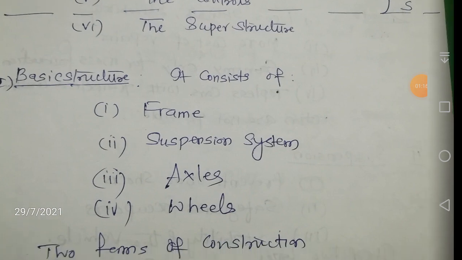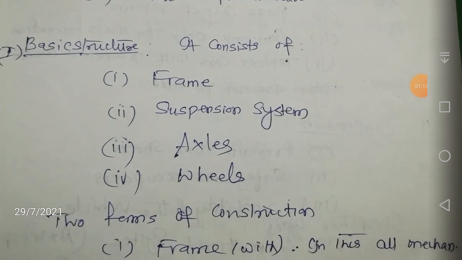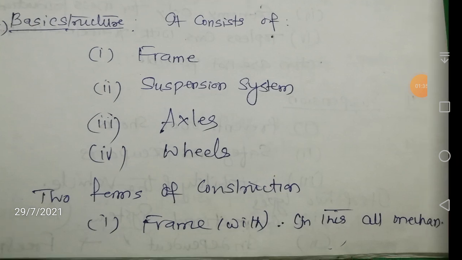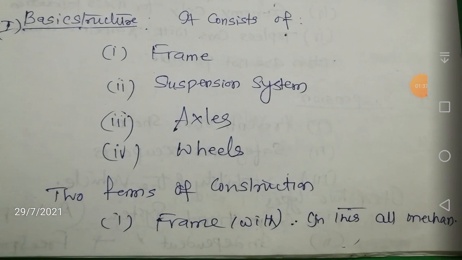Now we will go to the first component of your automobile, that is your basic structure. What are the basic elements of a basic structure? It consists of number 1, the frame, number 2, the suspension system, number 3, the axles, and number 4, the wheels. Now let us go to the forms of construction. Number 1 is the with-frame construction.